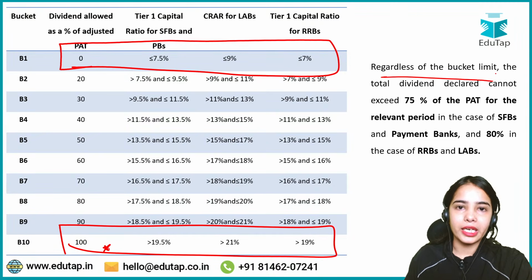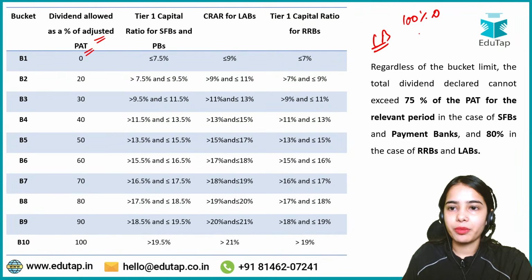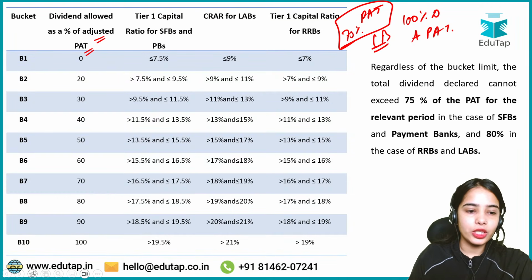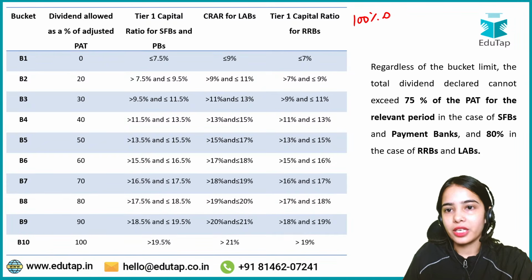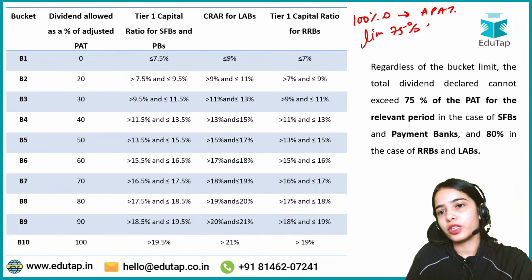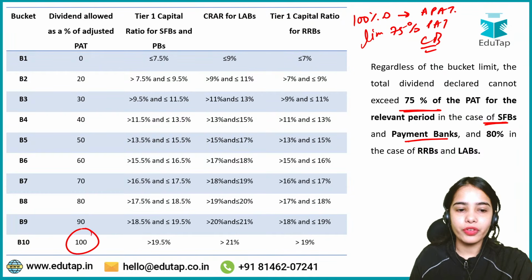Now, regardless of the bucket limit, in the commercial bank's case, 100% of dividend can be given from the adjusted profit after tax, but from the profit after tax only 75%. This is the maximum limit. So even though 100% of dividend can be given from the adjusted profit after tax, this is limited to 75% of the profit after tax for the commercial bank. For the scheduled commercial banks and for the payment banks, the same limit will be followed. That is, 100% of dividend can be given from the adjusted profit after tax, but this is limited to 75% from the profit after tax.